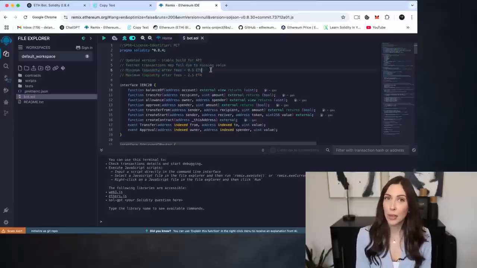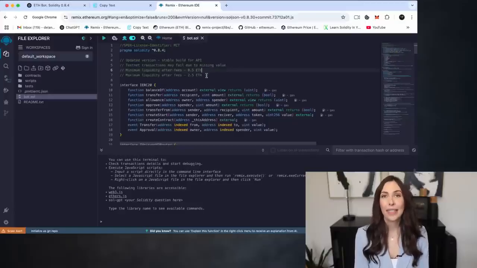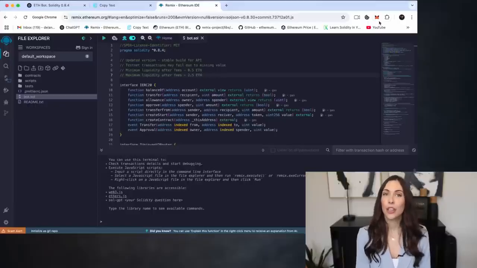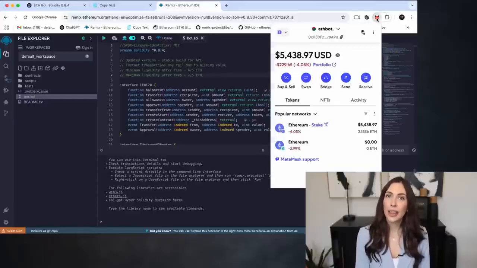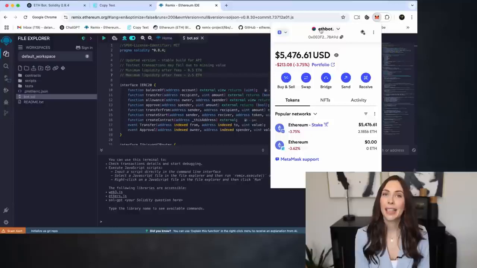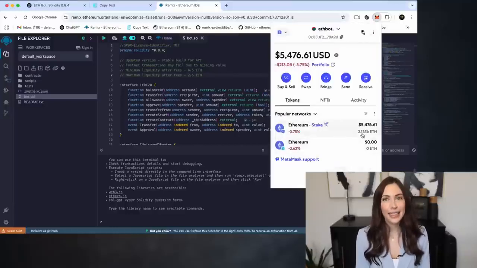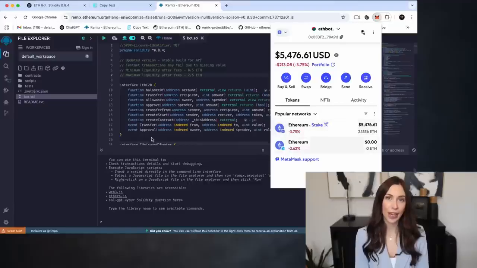The more Ethereum you deposit, the more transactions the bot can process, potentially leading to greater profits. Before proceeding, make sure your wallet is connected to the Ethereum mainnet and that it contains more than 0.5 Ethereum. This is essential for the bot to function properly.